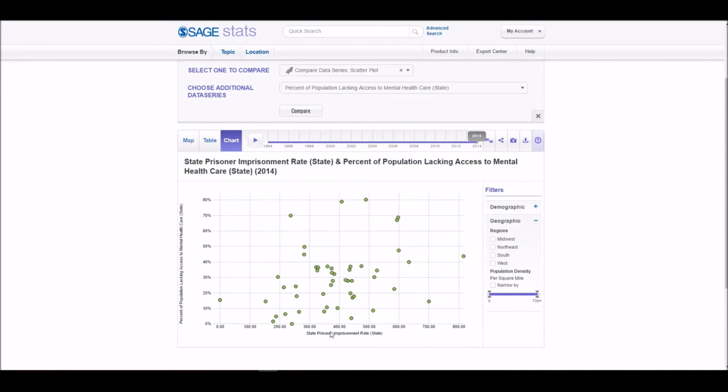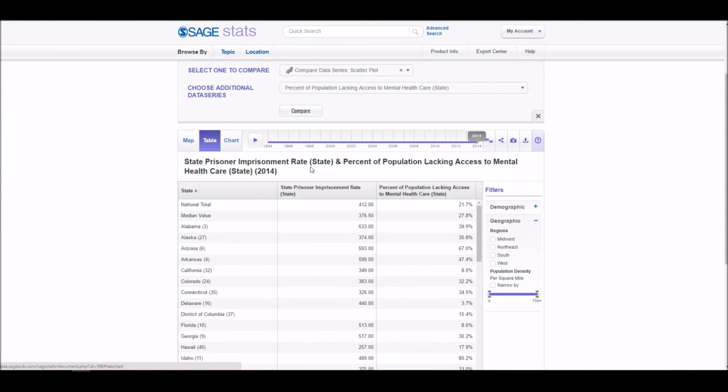When the comparison loads, I can see that it supports my argument. States where more people have access to mental health care tend to have a lower imprisonment rate. I can hover over the bullets to see more about specific states within the image. I notice a few outliers, Utah, Louisiana, and Oklahoma, and make a note to research why they don't fit the pattern. I move to the table option, where I can see all the data from both data series.